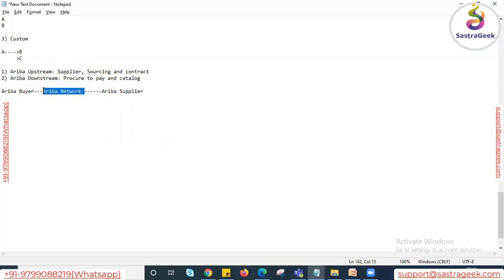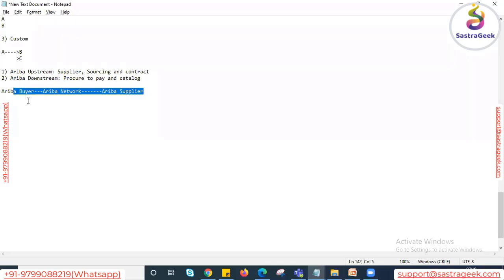As I said earlier, this is a completely cloud based program. Customers do not need to install any hardware or SAP GUI, and no other technical requirement is needed to work on Ariba. They can simply open the SAP Ariba URL with the help of the internet and any browser.